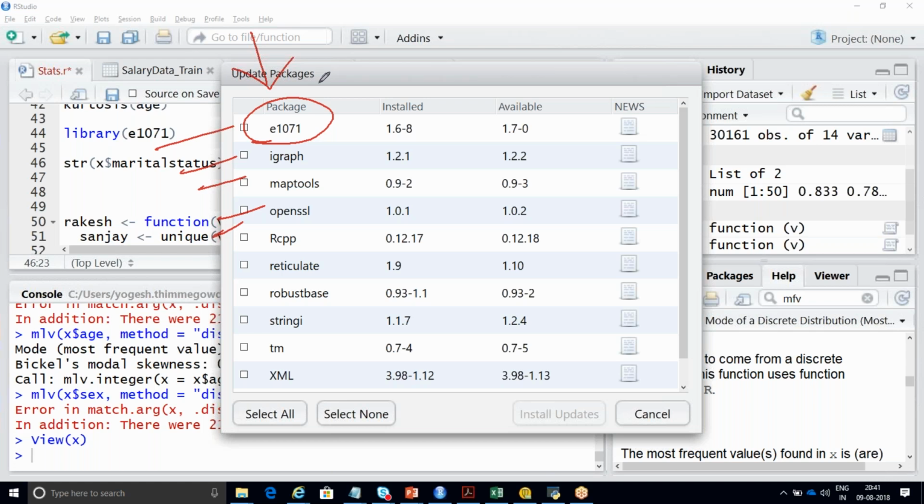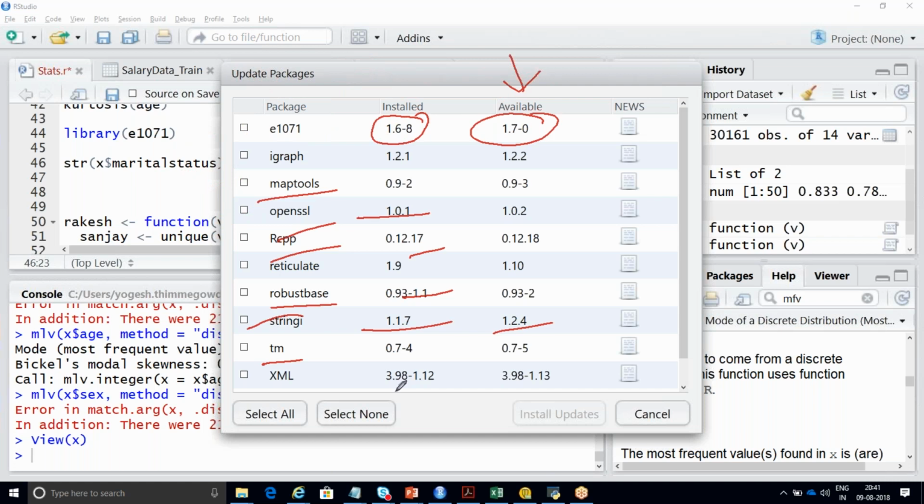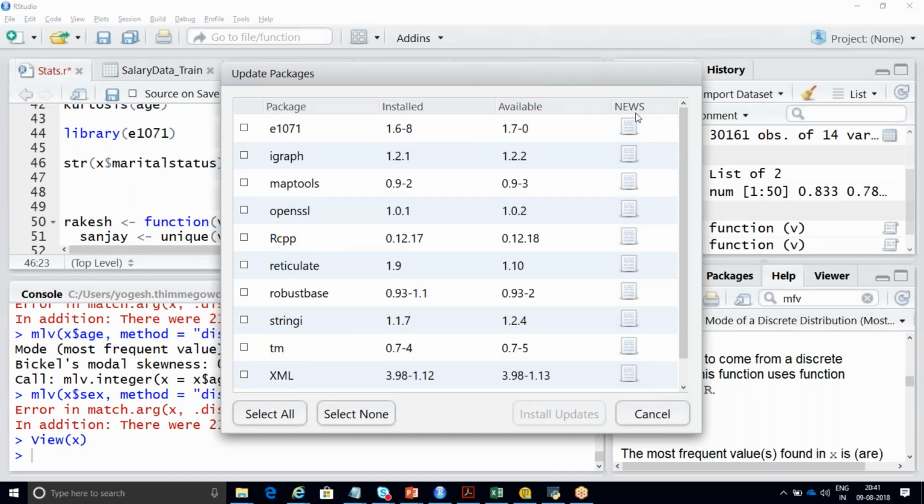So see, the version I've installed is 1.6.8. Somebody has updated it to 1.7. Every day one person or another will be writing something and trying to update their packages. That is the reason it will show you the latest version. Available version is 1.70 and my version is 1.68. If you see all this, there are multiple packages that they have upgraded in the past 3 to 4 days. So every 2 to 3 days, make sure that you update your packages. Got it? These are some basic things nobody will teach you, but make sure that you understand this part.